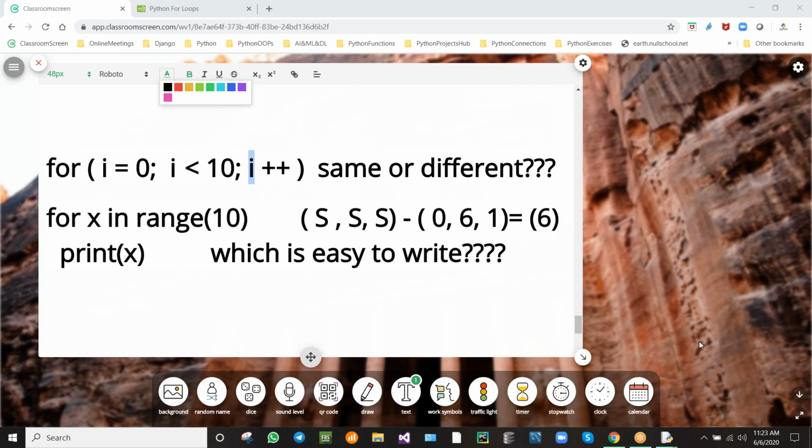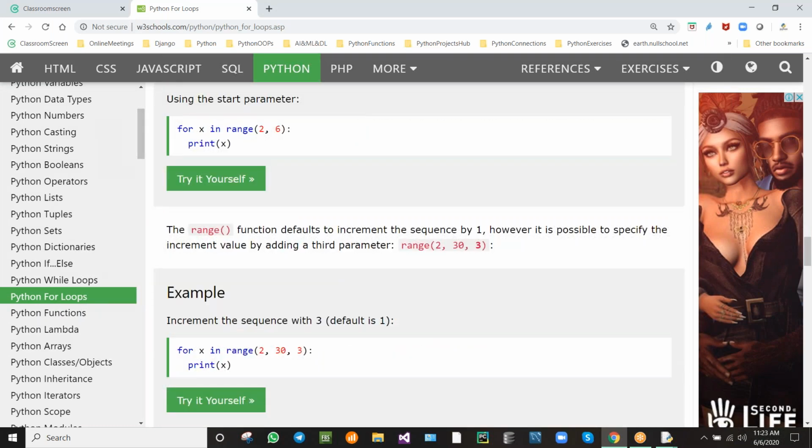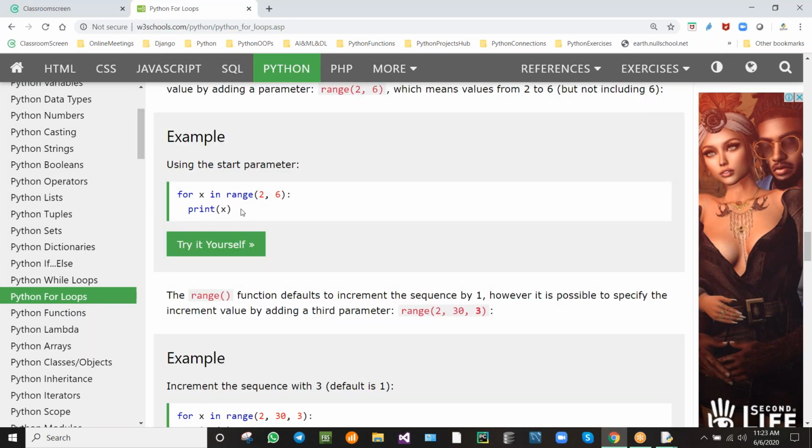Okay, so that is easy, isn't it? This Python way is very easy to write. Okay, see the next examples. If we write like this,